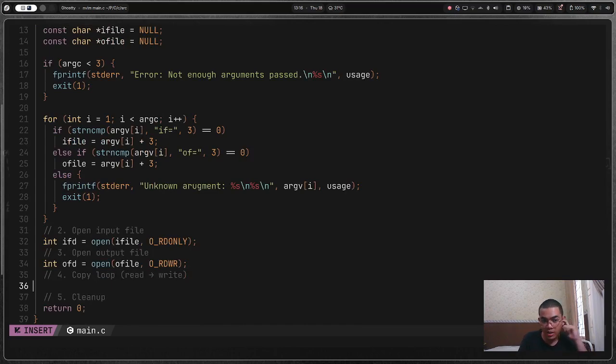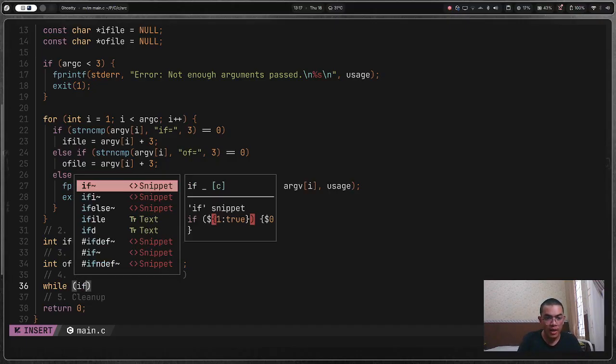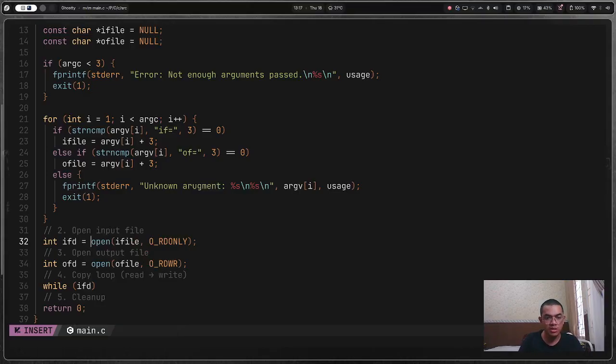And then here in the copy loop, I just need to do this. We have int n, I guess the fd. So while ifd... Oh, I am calling ifd twice here, so I don't think I should do it like that.